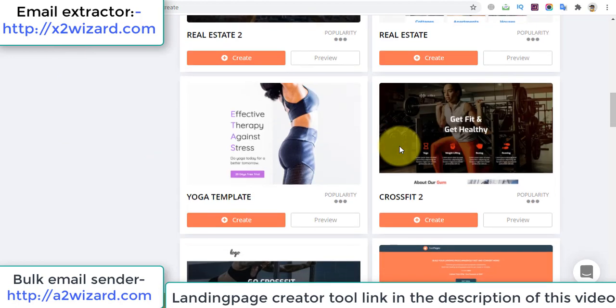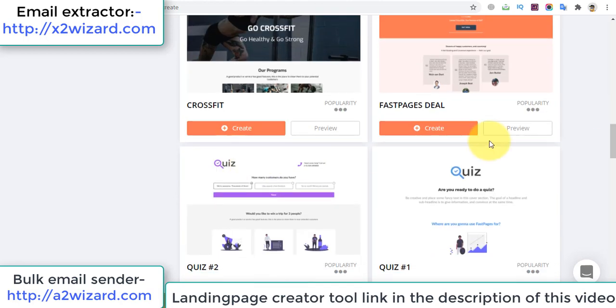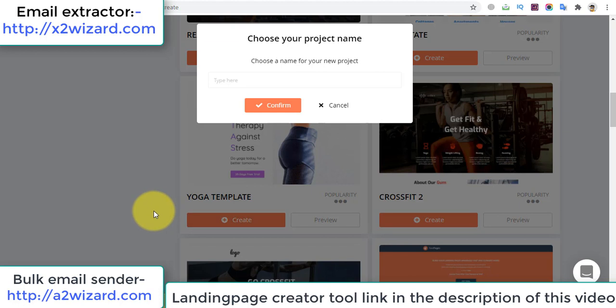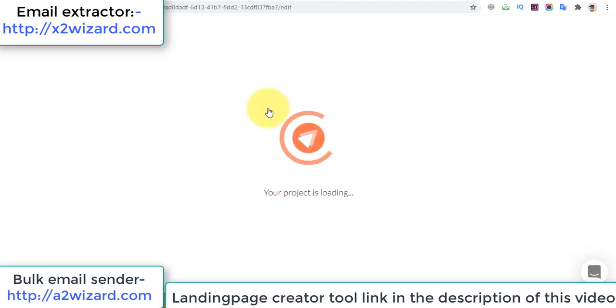Okay, you can see lots of landing pages out here. You can edit. This is all drag and drop. You do not need any coding skills at all. Okay, just go and choose one. In this example we'll be choosing a yoga template, because we are promoting an offer from ClickBank related to yoga.